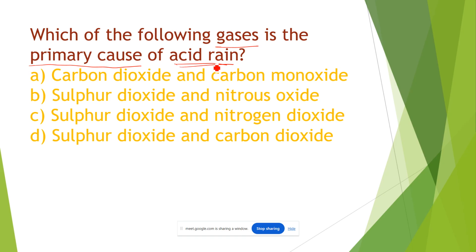Listen to the question carefully. Primary cause of acid rain means acid rain that is caused by these reasons. The options are: A, carbon dioxide and carbon monoxide; B, sulfur dioxide and nitrous oxide; C, sulfur dioxide and nitrogen dioxide; and D, sulfur dioxide and carbon dioxide. Among these four, which could be the right answer?